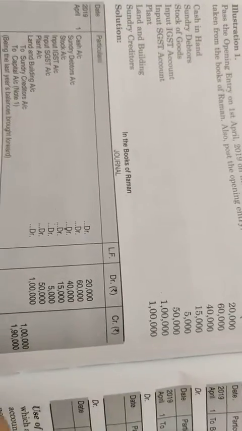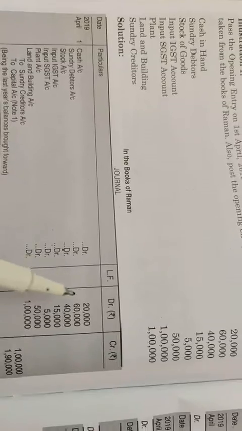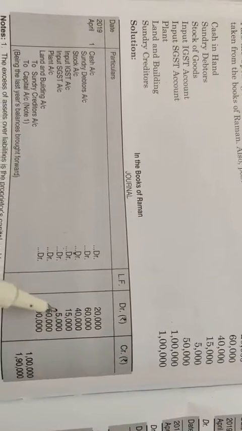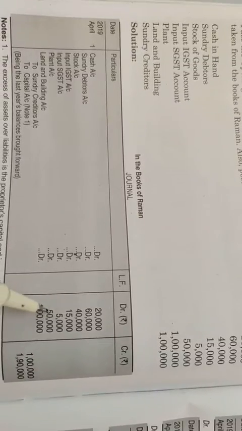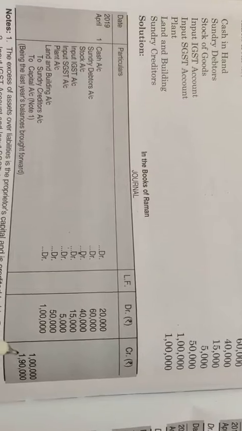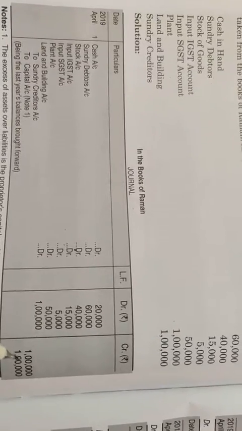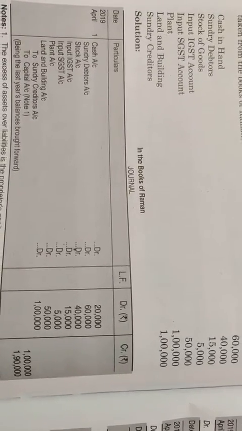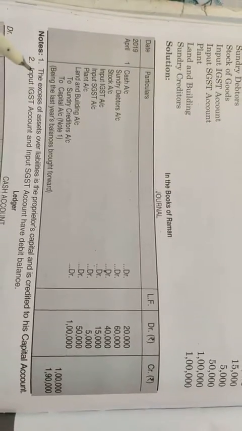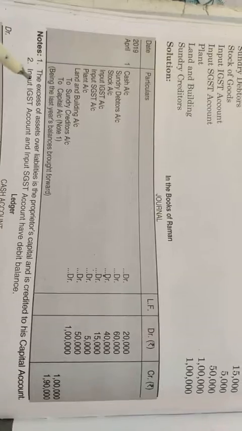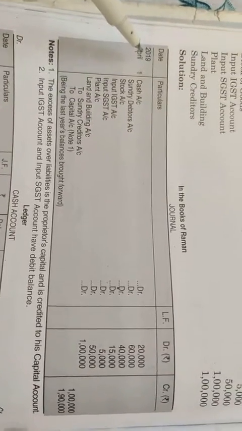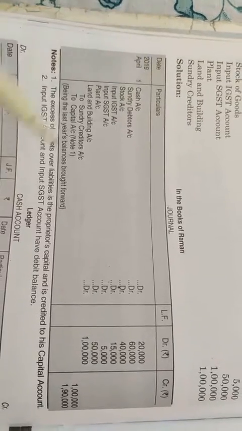Now see what the total of the debit side is. 20 plus 60, 80, 40, 120, 135, 140, 190 and 290. This is the total of the asset side. Now subtract sundry creditors: 290 minus 1 lakh, 190. That difference would be the capital account. Now you will write the narration: being the balances of the assets and liabilities of the previous year brought into the books. Always remember, student, the opening entry is always passed on the first day of the opening year.